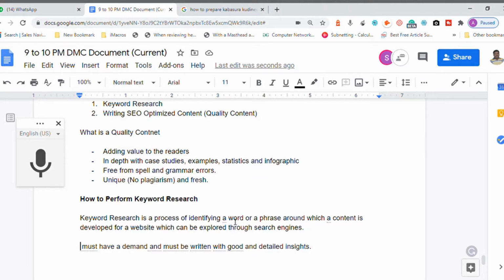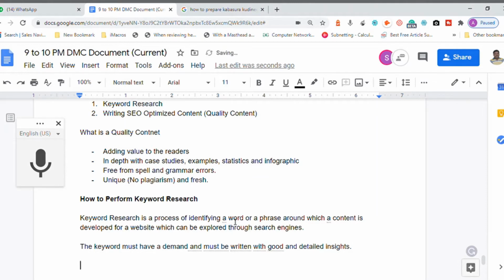The keyword must have a demand and must be written with good and in-depth, or good and detailed insights. Don't worry about mistakes, gentlemen. That's also okay.